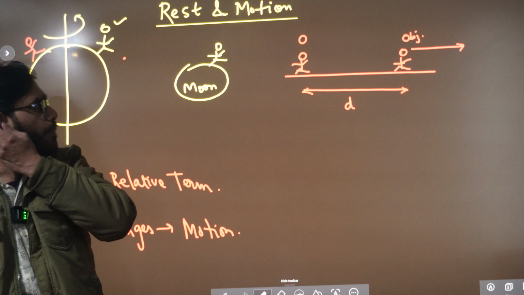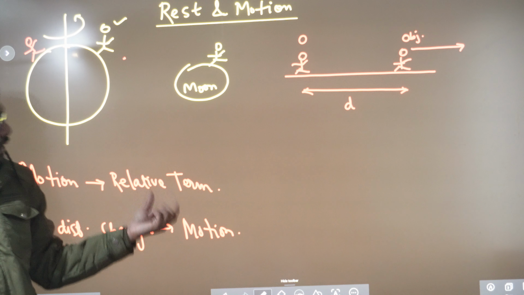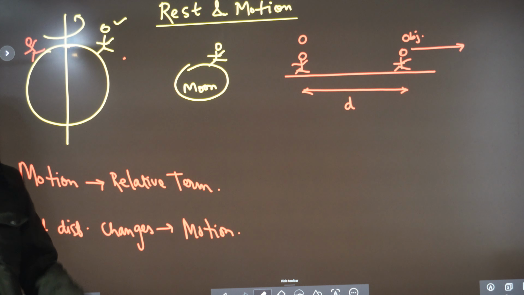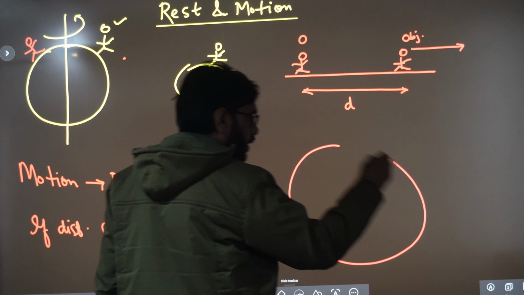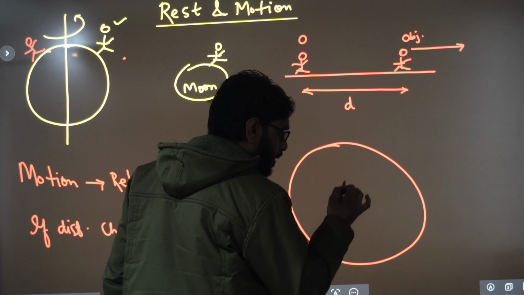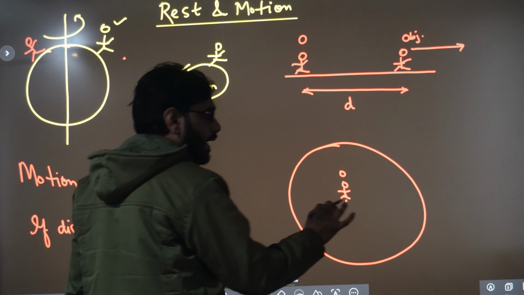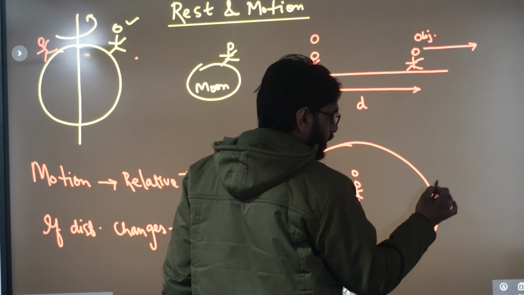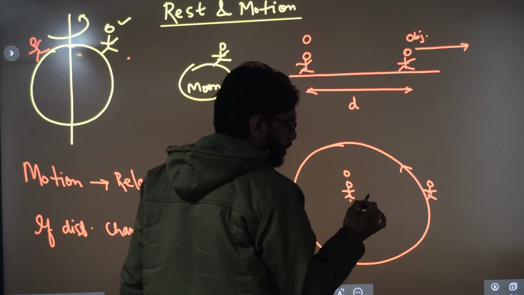Okay? But this primary definition is also wrong. This initial definition is also wrong. How? See, here, let us take a circle. There is a person, same person O here at the center at rest. He is not moving anywhere. And there is an object, this person is here, and it is moving in a circle.